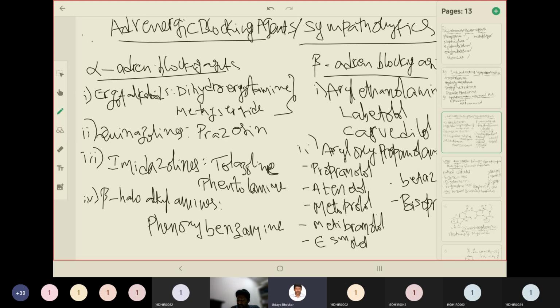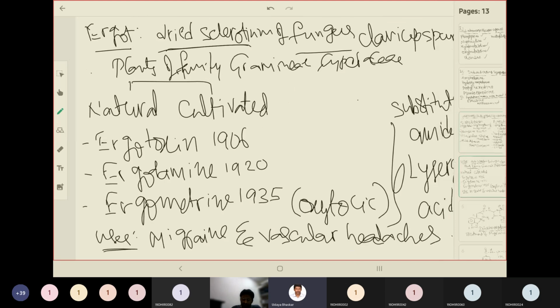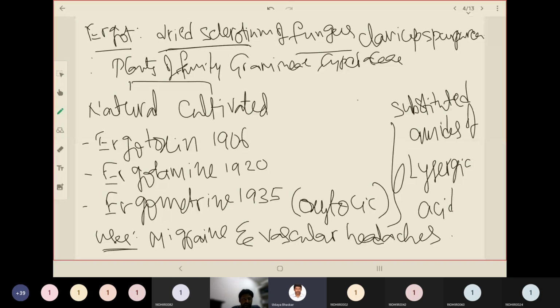Then after, we saw some descriptive part for ergot. So ergot is actually the dried sclerotium of a fungus. The fungus name is Claviceps purpurea. Okay, and this grows on plants. The plant belongs to the family Graminae or Cyperaceae. There are mainly two kinds. One is natural and the other one is cultivated. Cultivated means we cultivate it artificially. Natural means from the natural source. That is the only difference.